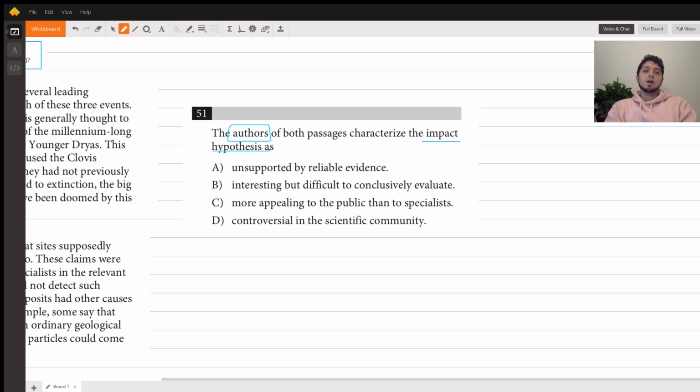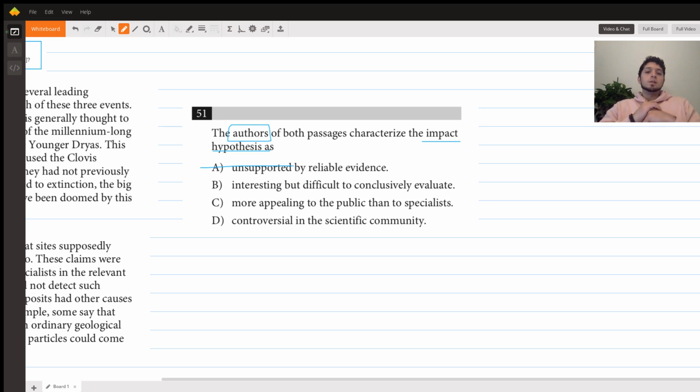A says that the authors of both passages say the impact hypothesis is unsupported by reliable evidence. I think we should eliminate this right off the bat, because we know that passage 1 advocates for the impact hypothesis. They're not going to think it's unsupported by reliable evidence. So I don't think A is correct.